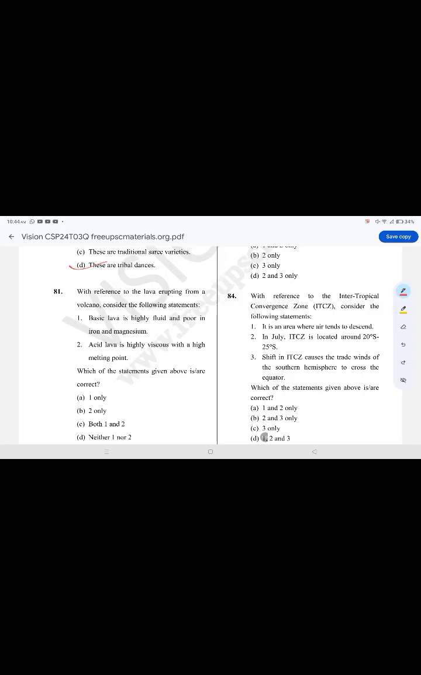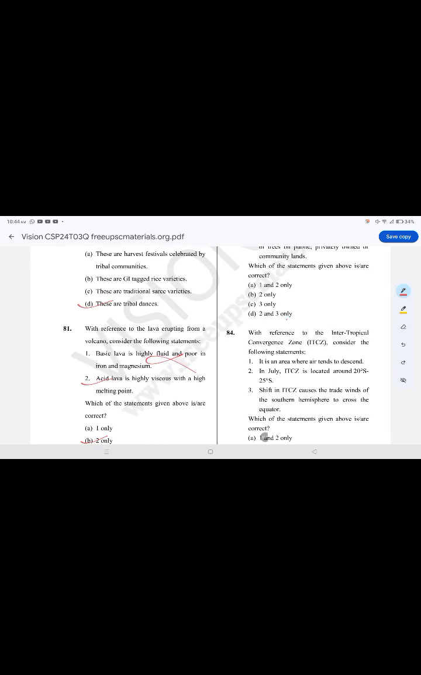With reference to lava erupting from a volcano, consider the following statements. The correct option is option B, 2 only. Acid lava is highly viscous with a high melting point. Basic lava is highly fluid and poor in iron and magnesium. It is false.